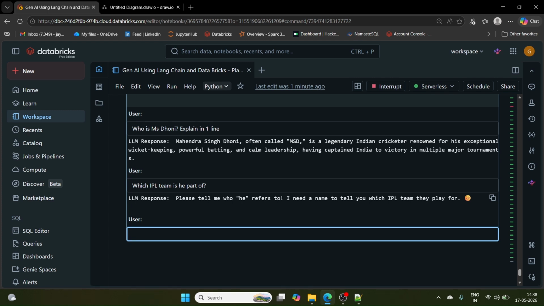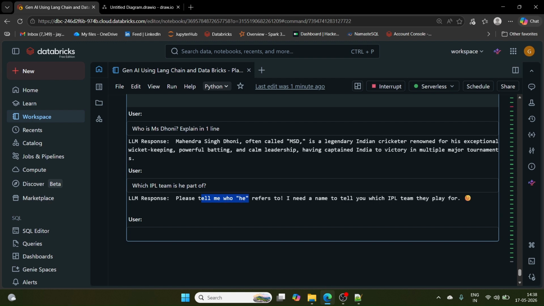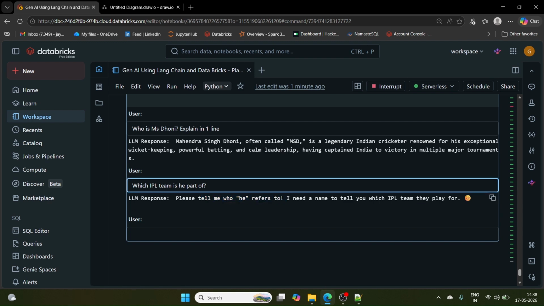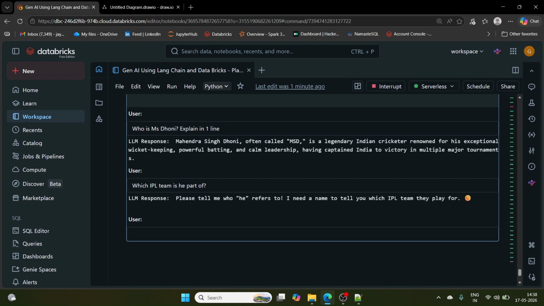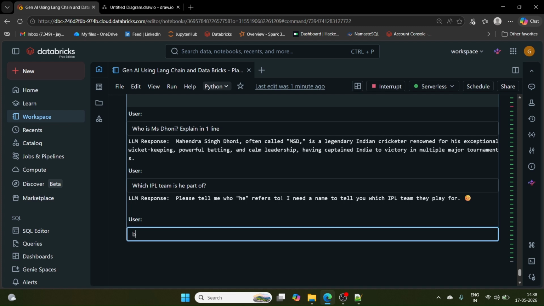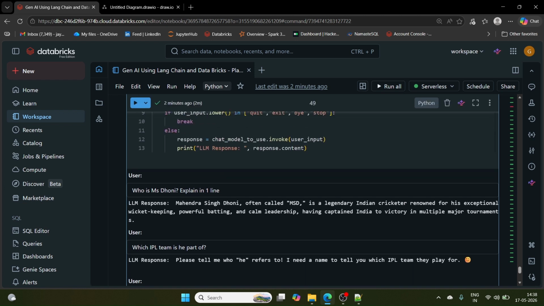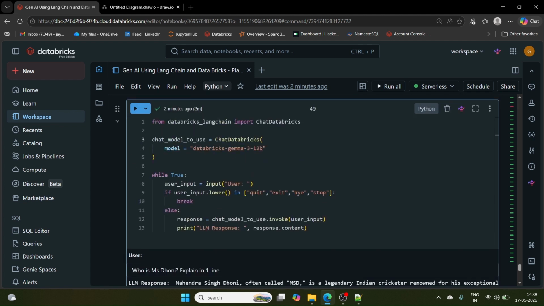The LLM has asked us a question. It has responded saying, please tell me who is he? Who is he you are looking for? So, we are talking about MS Dhoni, but the LLM is not aware that we are talking about MS Dhoni. Why? Let me just say bye for now, and it will stop the loop. This has stopped the loop.